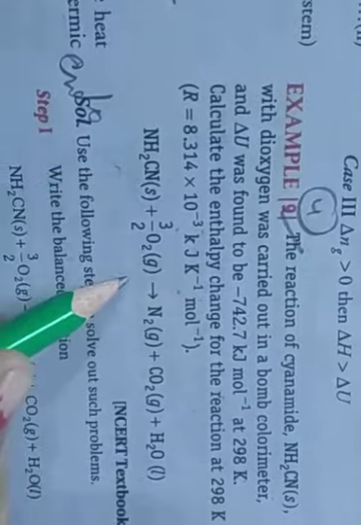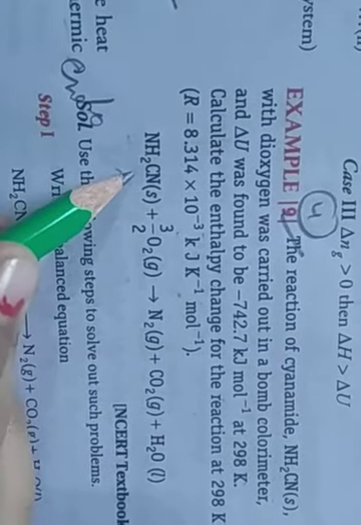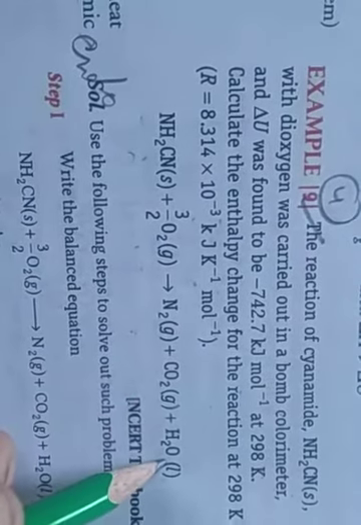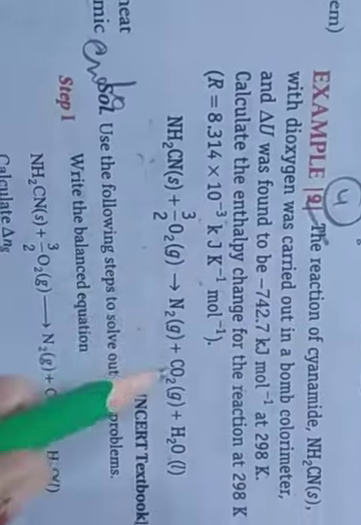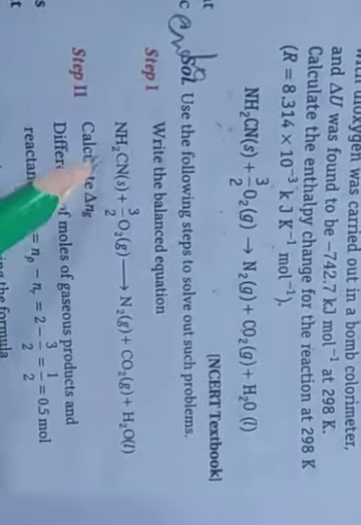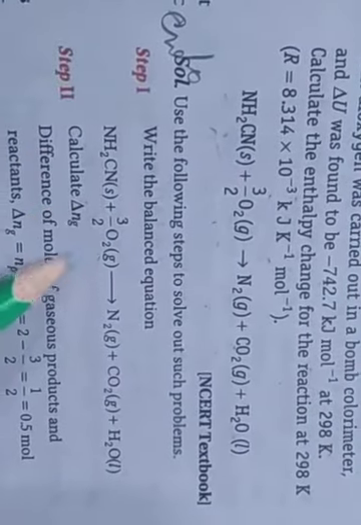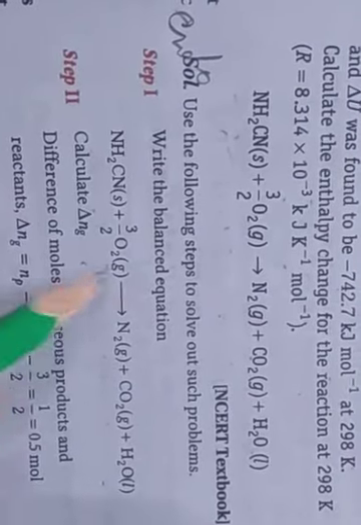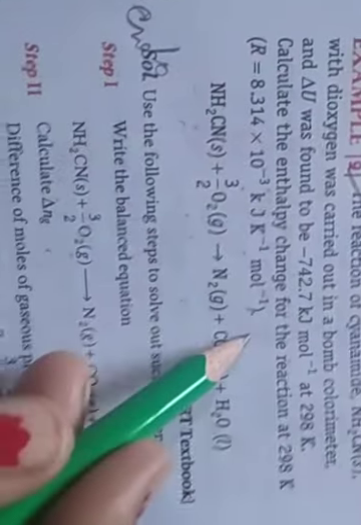The reaction is also given: cyanamide NH2CN reacts with oxygen to convert into nitrogen, carbon dioxide and water. So first we have to balance the equation. NH2CN plus 3/2 O2 converts into N2 plus CO2 plus H2O. Then we have to calculate the enthalpy change.